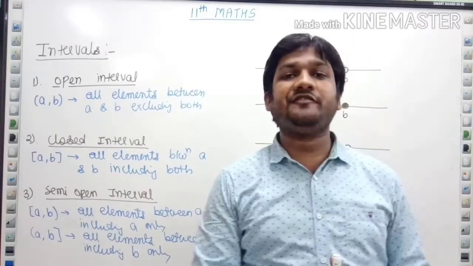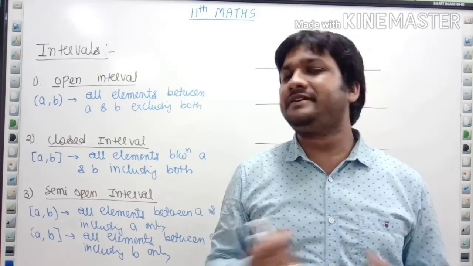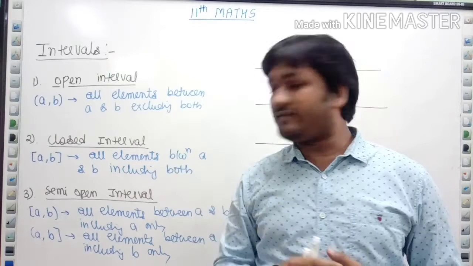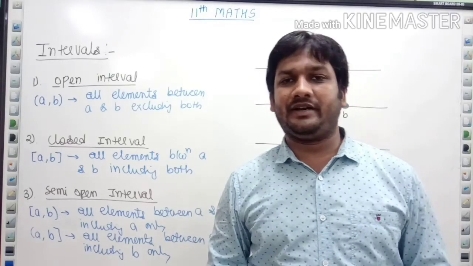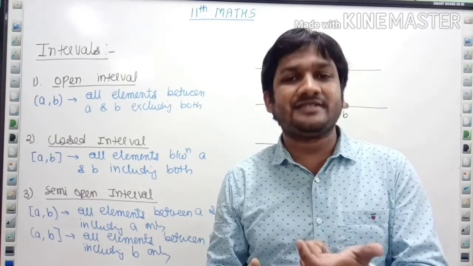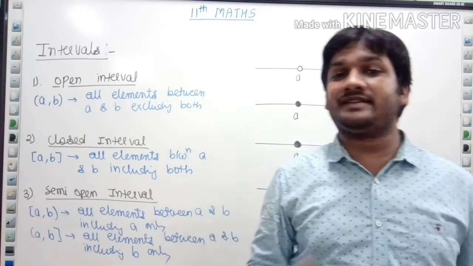Now next thing that we are going to discuss is intervals. In intervals we have three types of interval. One is open interval, second is closed interval, third is semi-open interval. We just need to understand symbolically, if any interval is written, we should be able to understand what is actually written, what it means actually.